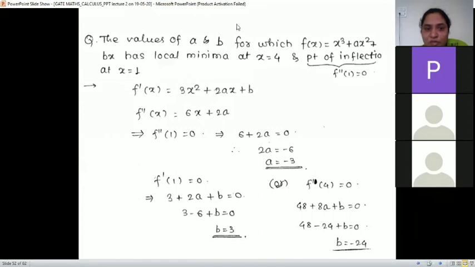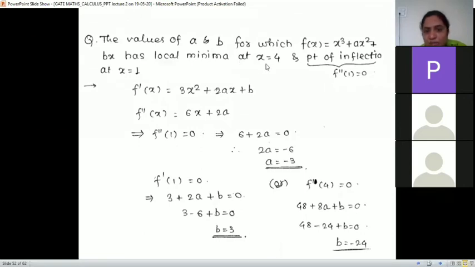It is given that the function has a local minima, so f dash of x we will find, f double dash x we will find, and for the point of inflection f double dash 1 is 0, that is 6. Put x is 1 here, so 6 plus 2a is 0, so a is minus 3, right? We got it. Now point of inflection means f double dash 1 is 0, but already we know f dash is also 0 as we are equating it to 0, so f dash 1 is also 0. So f dash of 1, put 1 here in f dash, we get b is 3, or it is said that